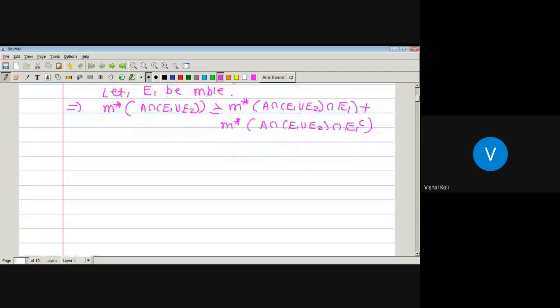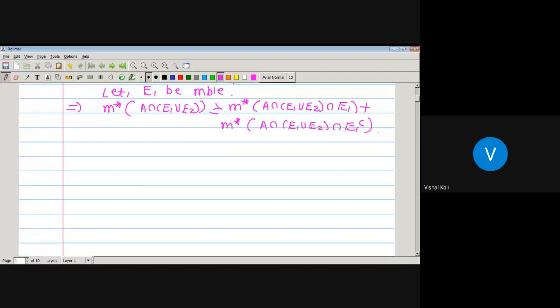Now here E1 and E2 are two disjoint sets. Therefore there are two possibilities for E1 and E2. Suppose we don't know whether E1 and E2 are disjoint. If possible, suppose that E1 is a subset of E2. If E1 is a subset of E2, then E1 union E2 will be E2, and E2 intersection E1, as E1 is a subset, is nothing but E1.